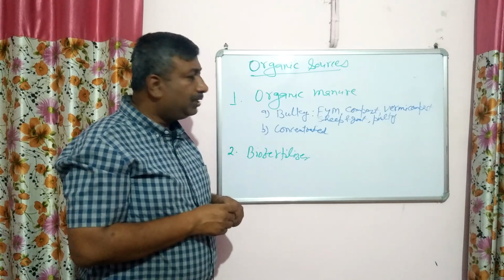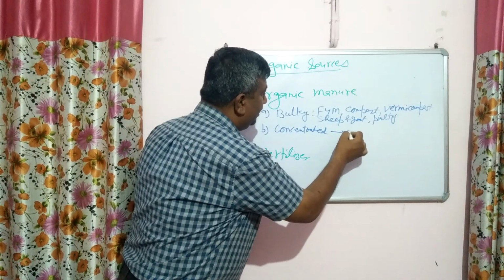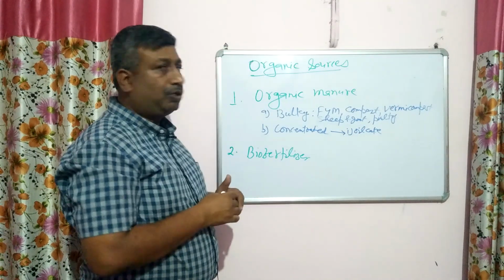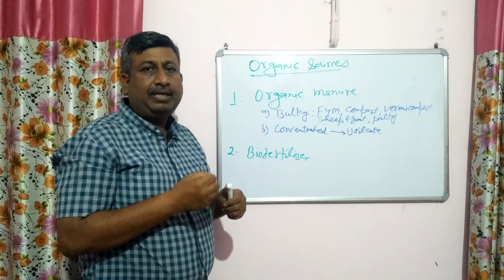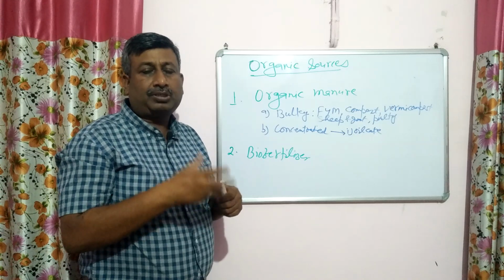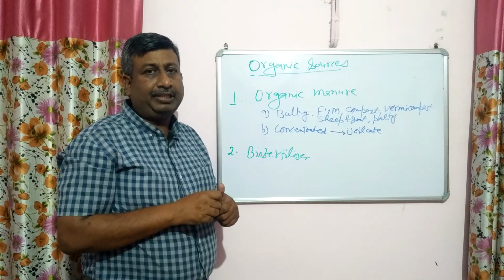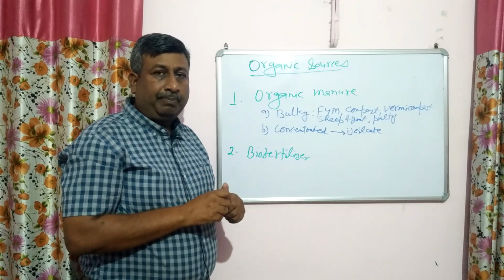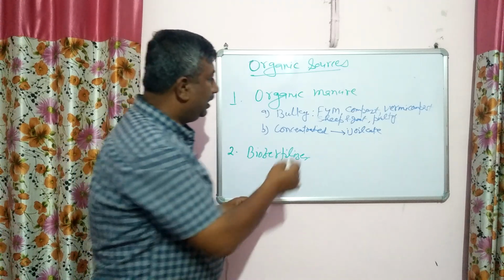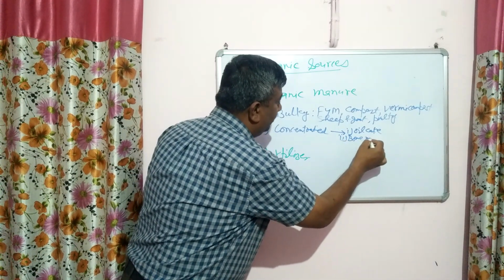So these are the bulky organic manures, and concentrated manures may be categorized in two types: oil cakes from oilseed crops. Oil cake is obtained when oil is first extracted from the seed and the leftover material is known as oil cake. Groundnut oil cake is used, mustard oil cake is used, castor oil cake, cottonseed oil cake is used. These are very important because they are rich in nitrogen, about 5 to 7% nitrogen in oil cake. And the second category is bone meal, fish meal, blood meal.